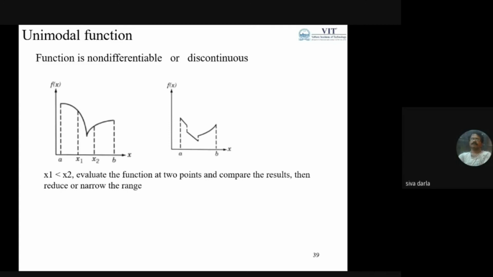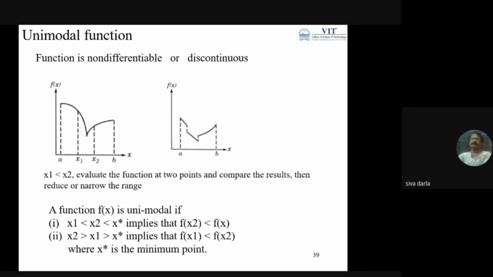Here this range is the uncertainty, meaning the optimum value lies within a certain range. This is the uncertainty as an optimality issue. So uncertainty range is nothing but the interval of the locations of the optimal point.